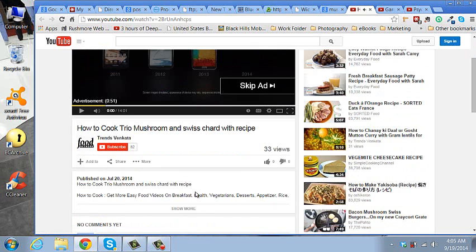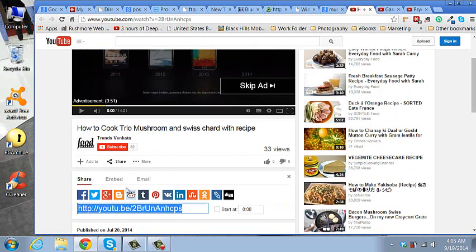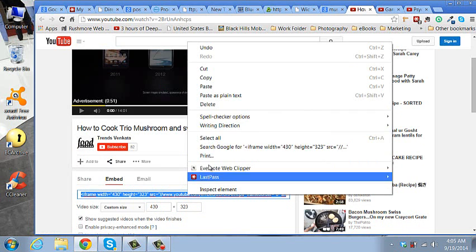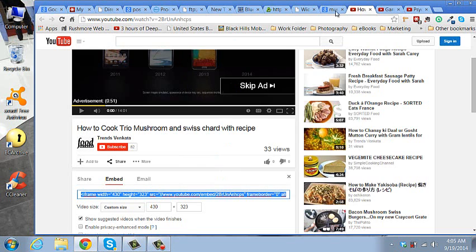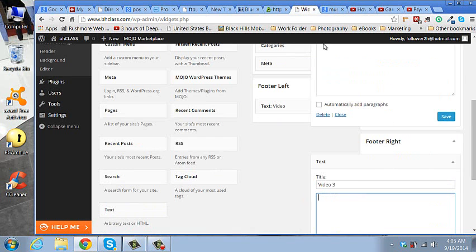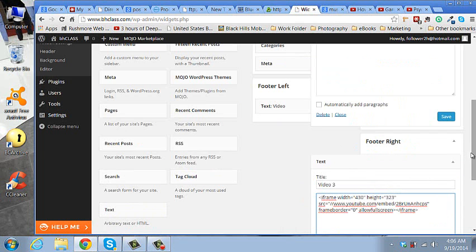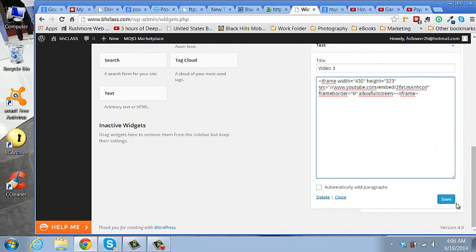There we go. Okay, share. Embed. And 430. That's the size we want. Code changes. Double click it. Copy it. And we're going to put this in the right lower widget. Alright. And sometimes this doesn't always work out that great, but see what happens.